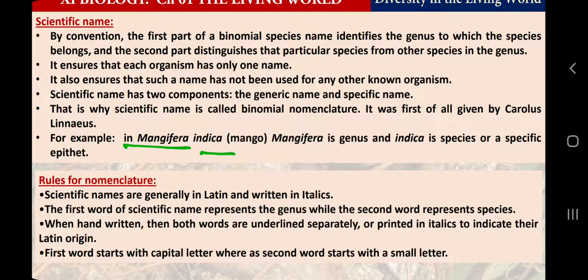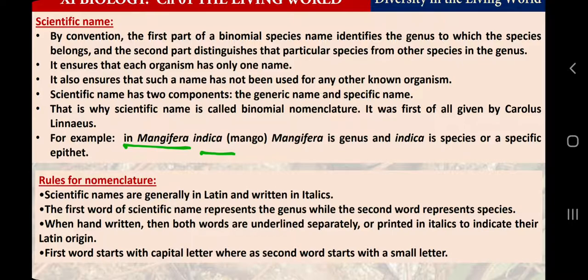So no need to worry, I am pronouncing some words, they may be familiar to you. The scientific name of snake is Naja naja, the scientific name of frog is Rana tigrina, scientific name of human is Homo sapiens, scientific name of neem tree is Azadirachta indica, scientific name of banyan tree is Ficus bengalensis, scientific name of peepal tree is Ficus religiosa, scientific name of tulsi is Ocimum sanctum, scientific name of akda or madar is Calotropis procera.